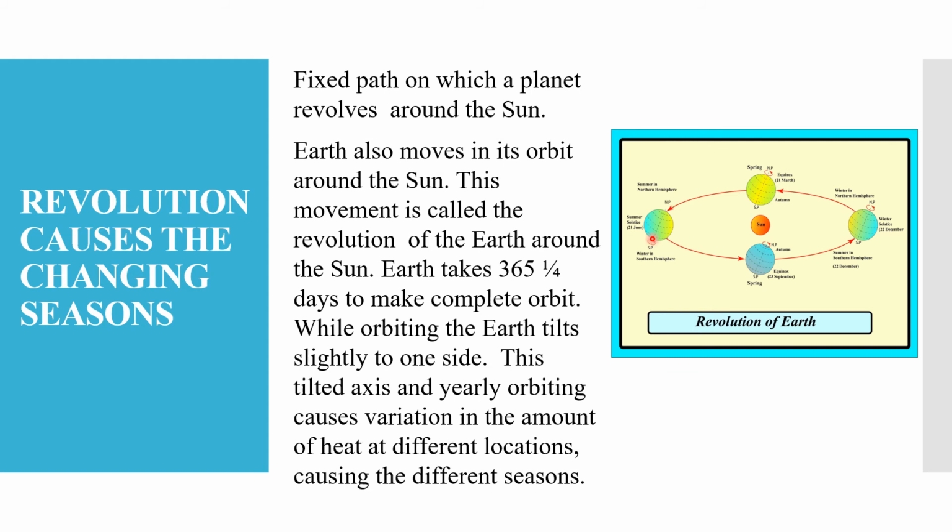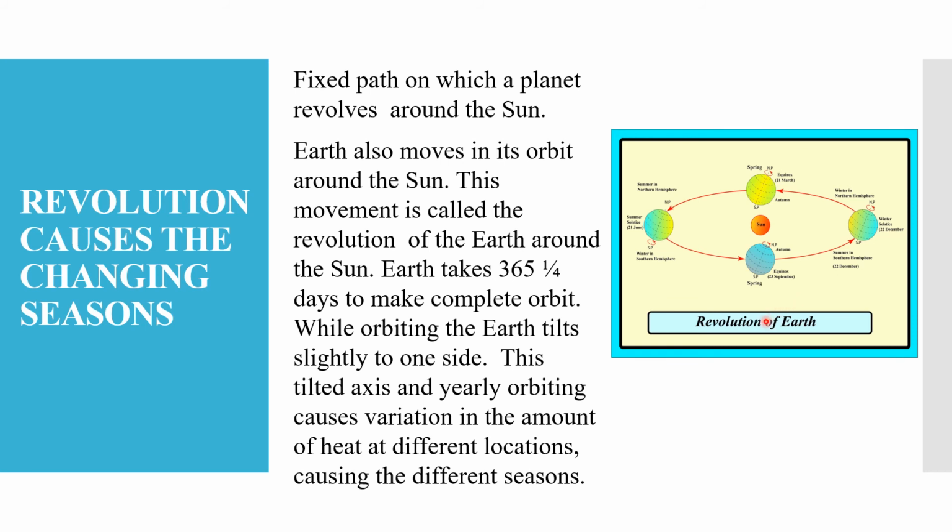Children, the revolution of the earth around the sun and the tilt on its axis cause the change of seasons. And then we experience summer, winter, spring and autumn season depending on the amount of the heat that we get at different times of the year.